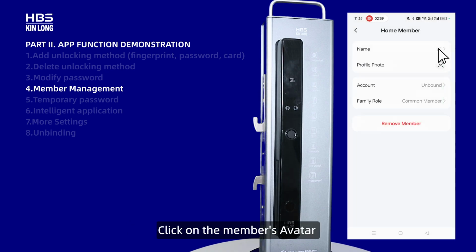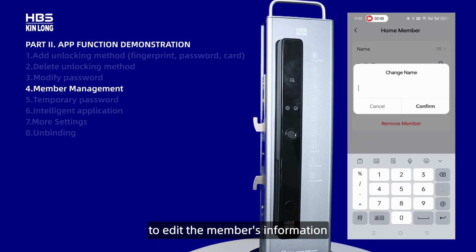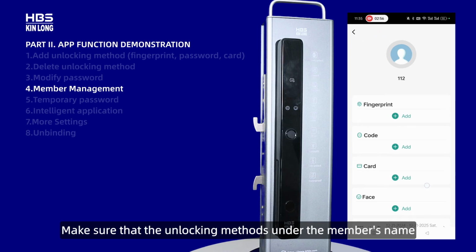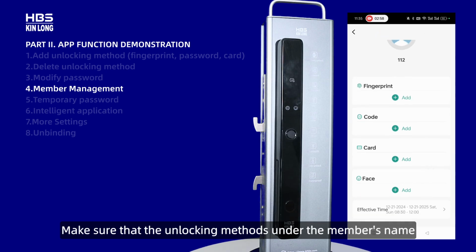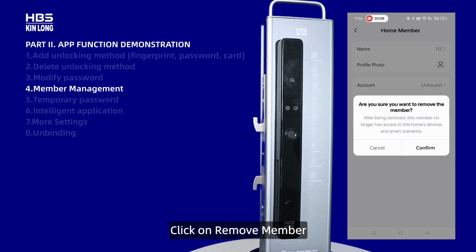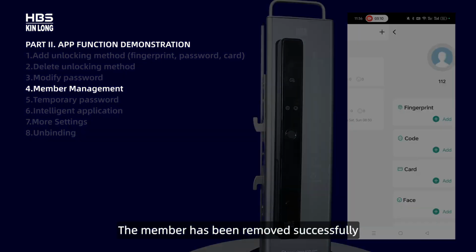Click on the member's avatar to edit the member's information. If it is necessary to remove a member, make sure that the unlocking methods under the member's name have been deleted. This is to avoid the situation where the member can still use the original unlocking methods to unlock the door after being removed. Click on Remove Member. The member has been removed successfully.